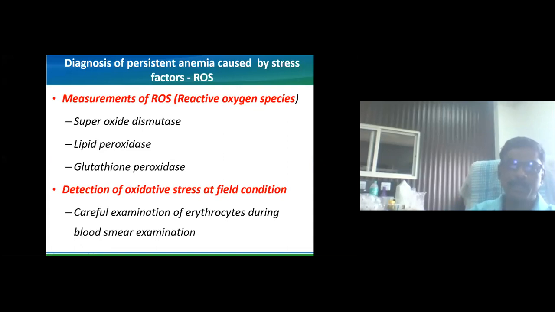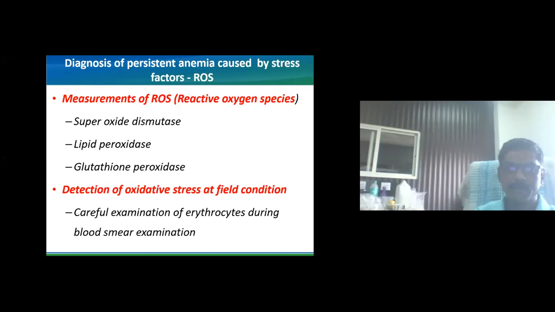Now, how to diagnose the persistent anemia caused by all these different etiological factors? How to measure? We can measure reactive oxygen species, superoxide dismutase, lipid peroxidase, and glutathione peroxidase. These can be measured, but under field conditions it is not possible because it requires instruments such as spectrometry.